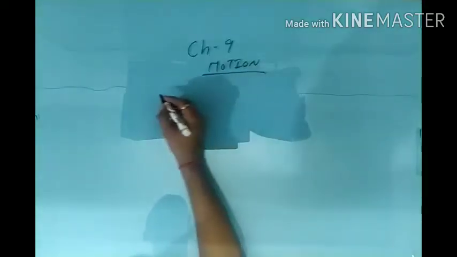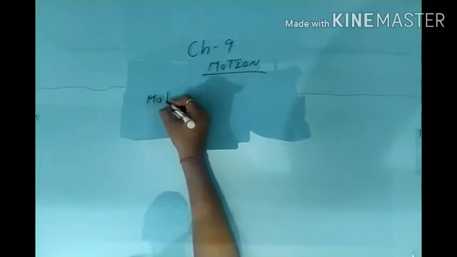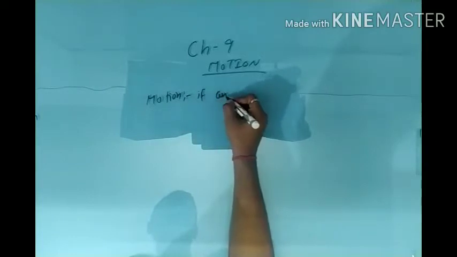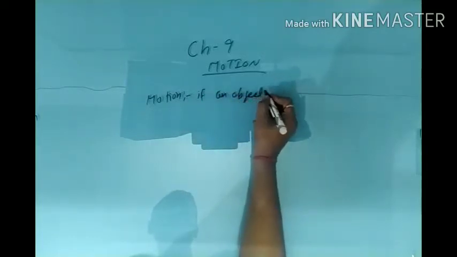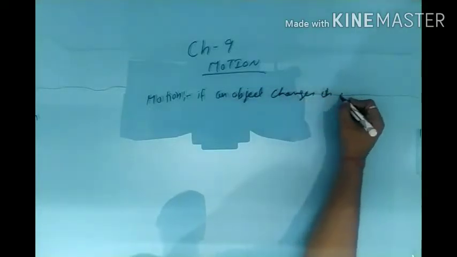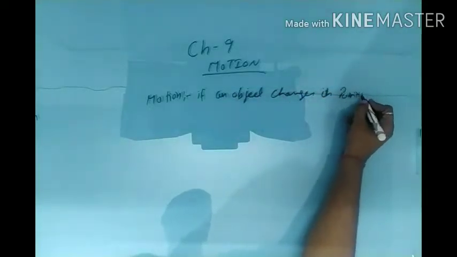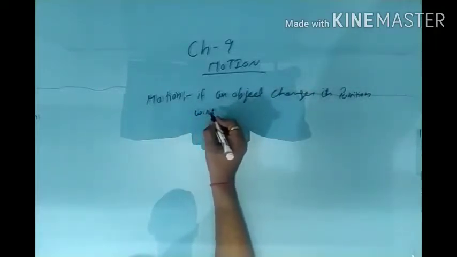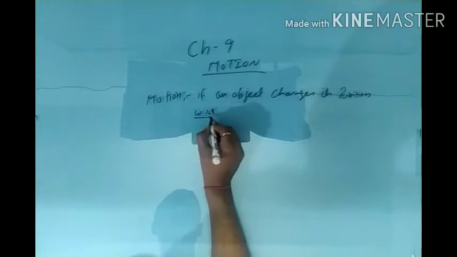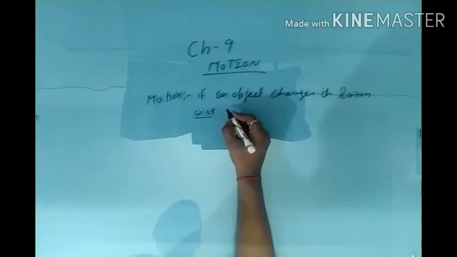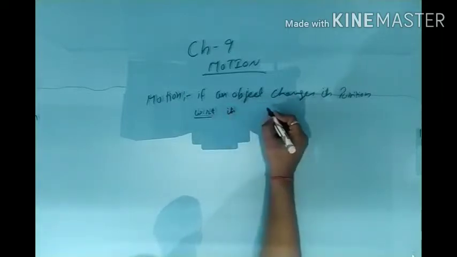So let's start. First of all, in case of motion, if an object changes its position with respect to, WRT, it is a notation, we can say with respect to its surrounding.